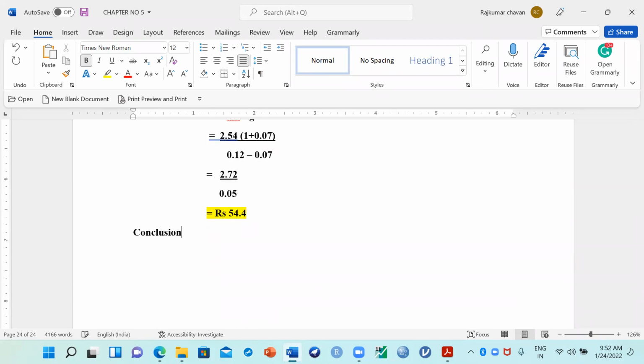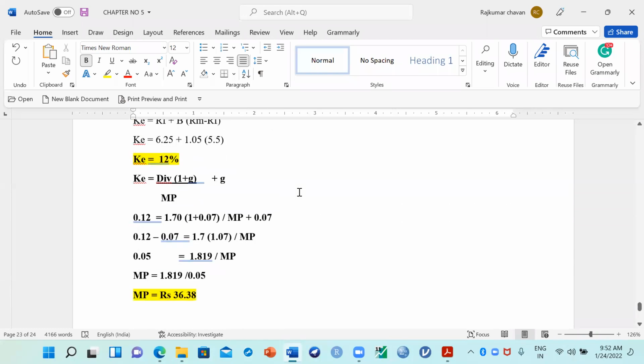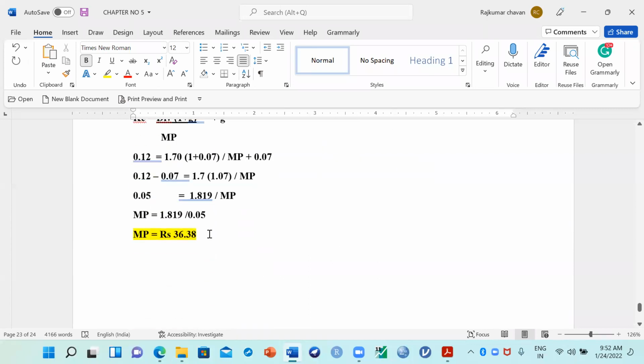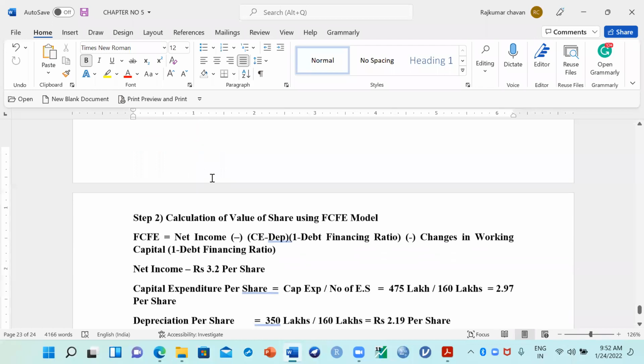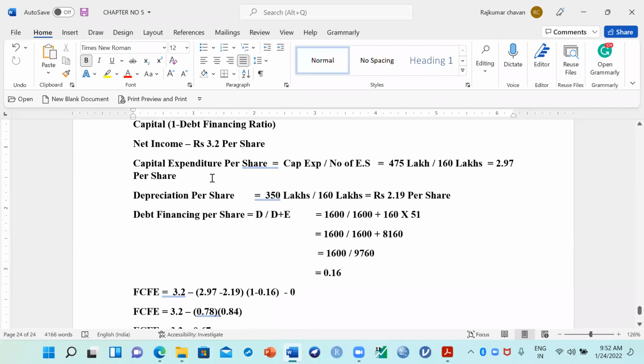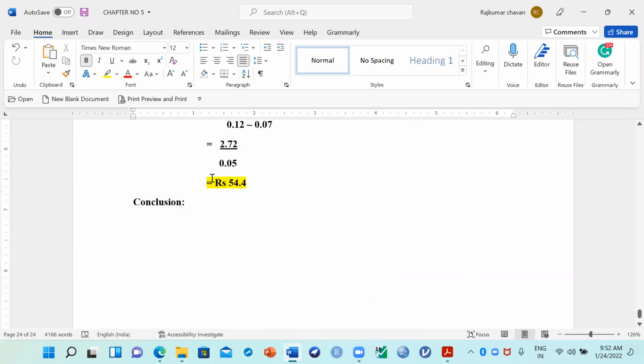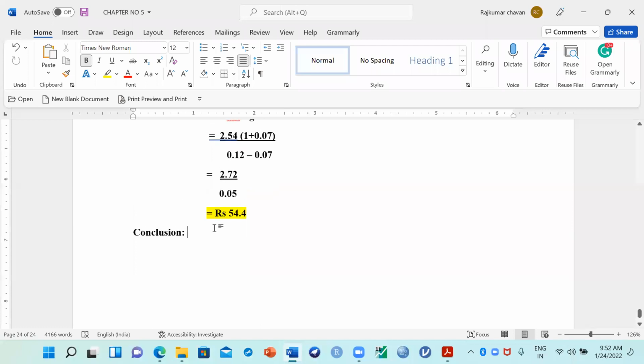So finally, what we are going to write, what is the conclusion? As per dividend discounted model, what is the value of market price per share? How much? 36.38. And as per FCFE model, what is the value of equity share? Which is better? Can you tell me, is it DDM, dividend discounted model, or FCFE model that is better? Can you tell me in the chat box? According to you, which is the better model?